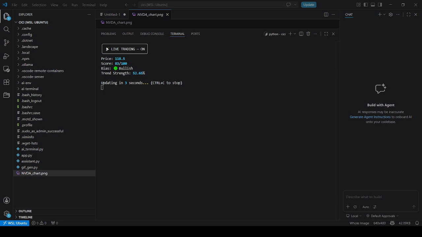So that was the live changes, the sentiment, and the analysis. We can add more to it, but as of now, we have all these added to our AI trading bot.